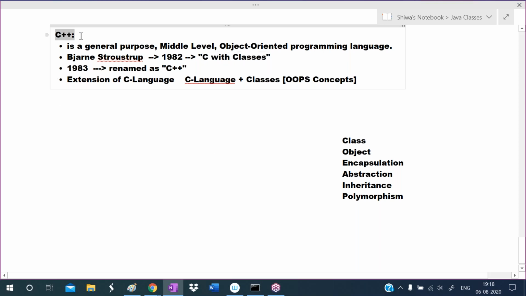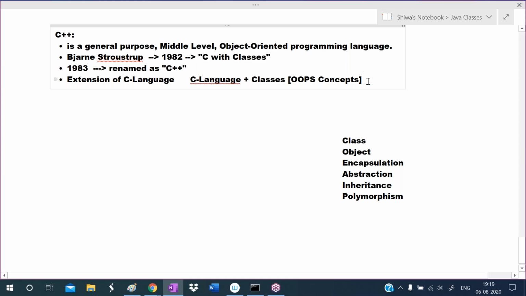So this C++ is the advanced version of the C language. The C language has some drawbacks. To avoid those drawbacks, they introduced this C++ language. It is the extension of the C language. To the C language they added the classes concept, which means OOPS concepts. That's why he gave the name C with classes. Later, after 1 year, it was renamed as C++.